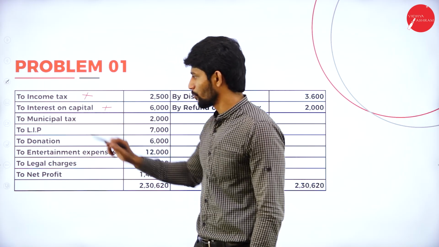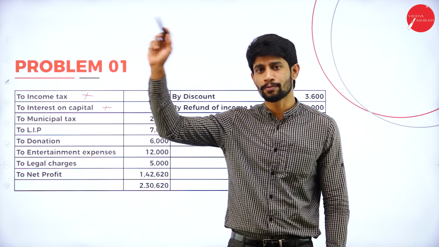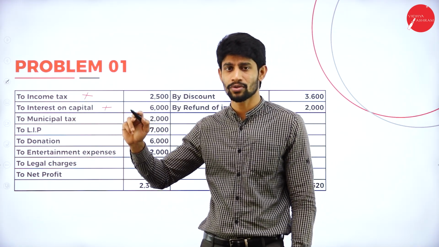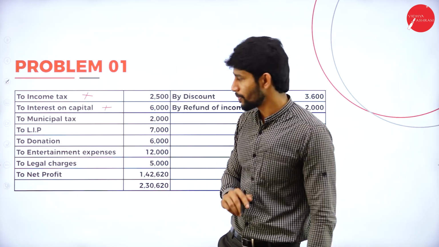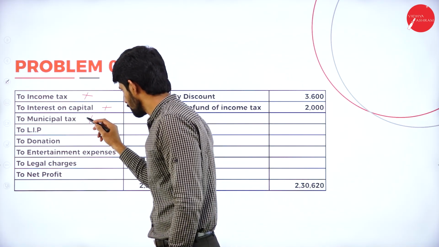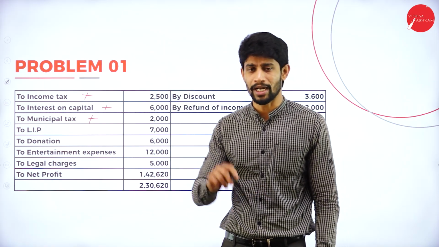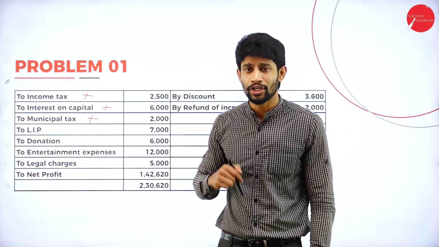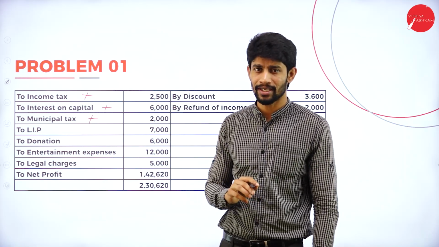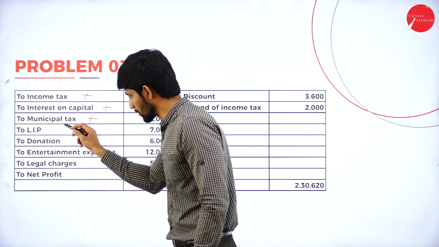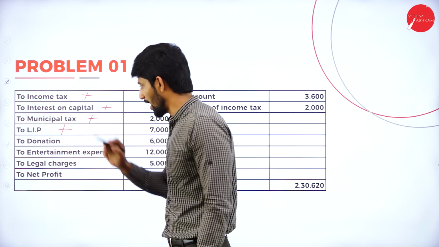Okay. Next, municipal tax, it is relating to house property, not relating to business, so add. Next, LIP, that is life insurance premium. Life insurance premium, it is relating to your personal affairs, not relating to your business, right? So it is also not relating to business, but you deducted this, now add.